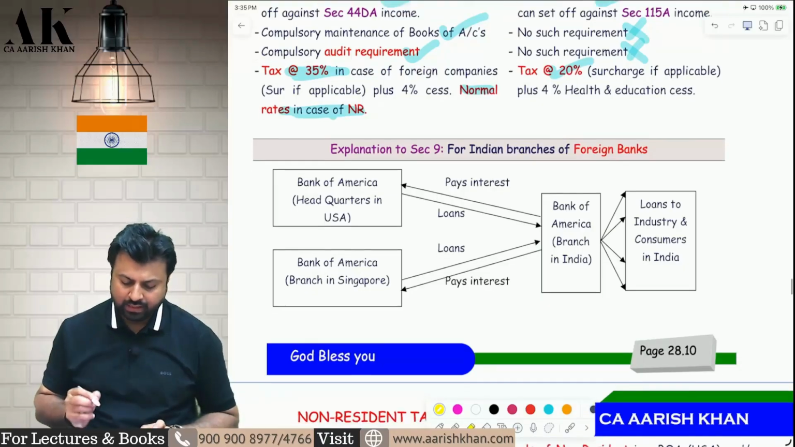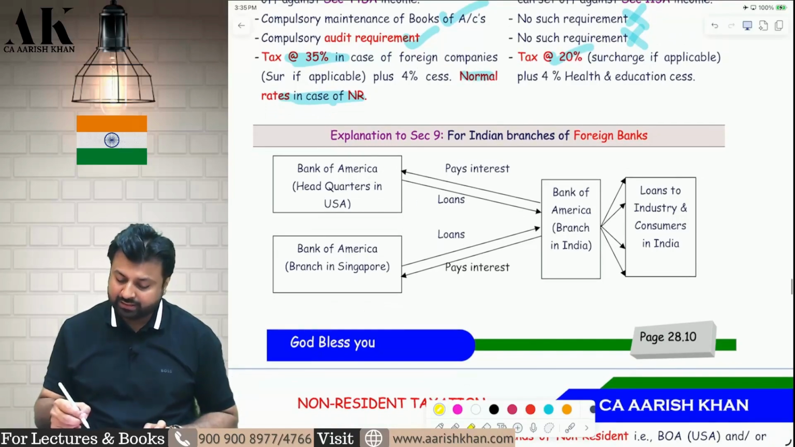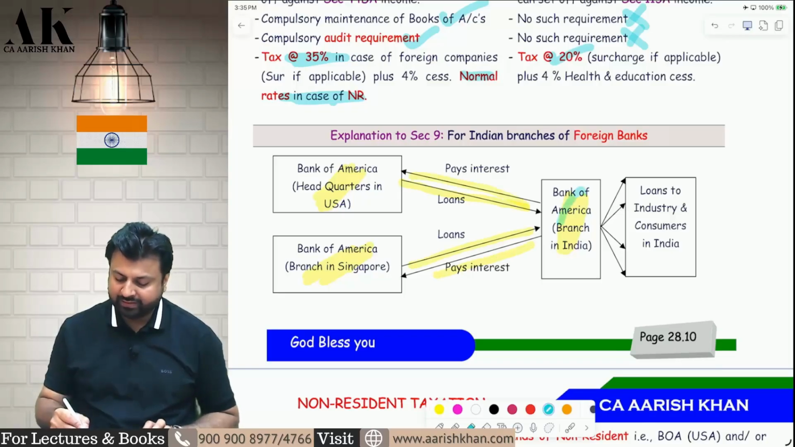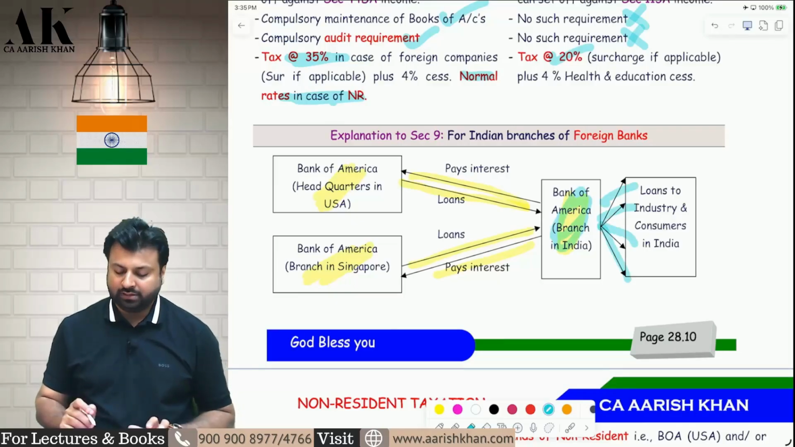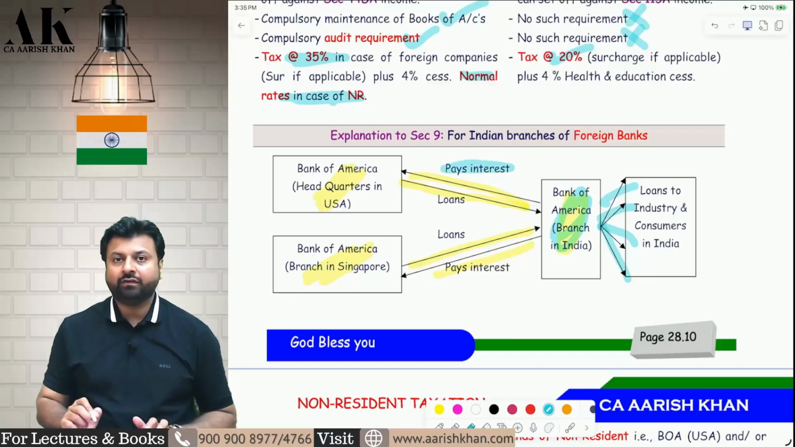Now, to understand this, we have taken one example, the explanation to section 9. There is a Bank of America Indian branch, there is a Bank of America USA headquarters, and there is a Bank of America Singapore branch. Now what happens, the American headquarters and the Singapore branch are giving loans, and in return we are paying them interest. With that loan, we are lending to consumers and industries in India. Now the question is whether this interest which we are paying to the Bank of America headquarters will be subject to tax in India.